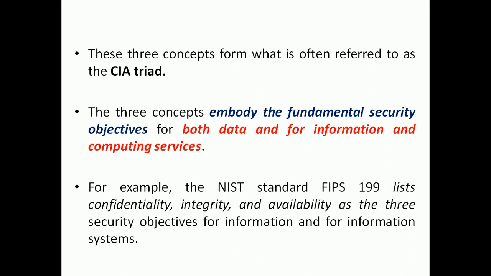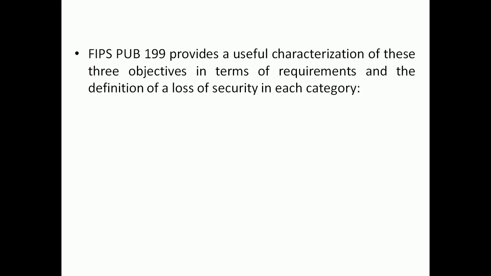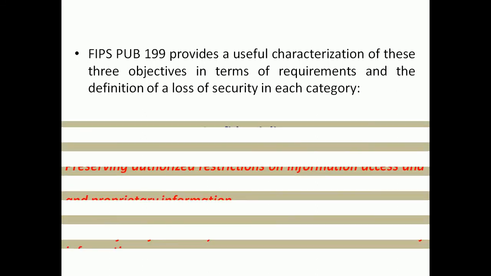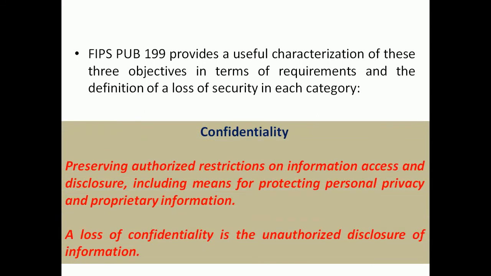So the major aim of this triad is not only providing security for the data, it's also about the computing devices. So there are three objectives, as I said earlier. Confidentiality.